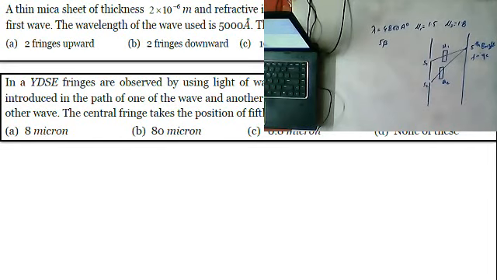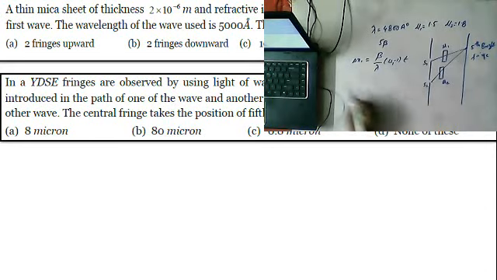The central fringe takes the position of the fifth bright fringe. So first of all, I'm considering delta x1, the path shift. Delta x1 is equal to beta by lambda into mu1 minus 1 into t.